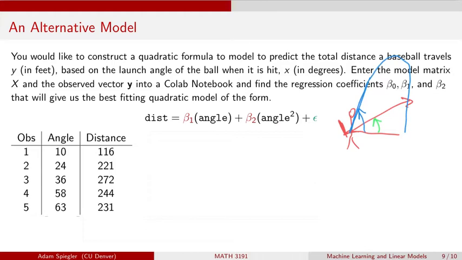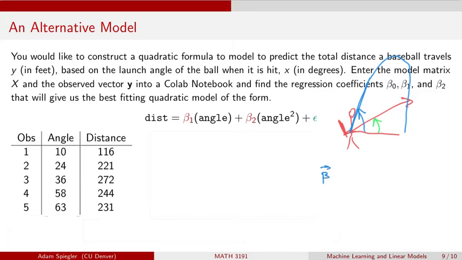So we've constructed a quadratic model previously that included an intercept term. The model I want to consider now is what if we just consider the quadratic model where we set the intercept equal to 0. So here our model is going to be that the distance that the baseball travels is equal to some coefficient beta 1 times the launch angle plus some other coefficient beta 2 times the launch angle squared.